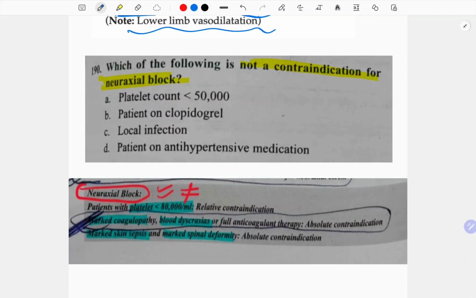Its most common side effect is hypotension. Which of the following is not a contraindication for neuraxial block? See, just 3 indications: if the platelet count is less than 80, if there is marked coagulopathy or blood dyscrasia, or there is a marked skin sepsis or marked spinal deformity. These are the 2 absolute. This one is a relative one. So the answer here would be patient on the antihypertensive medication. This has no relation with the neuraxial block.